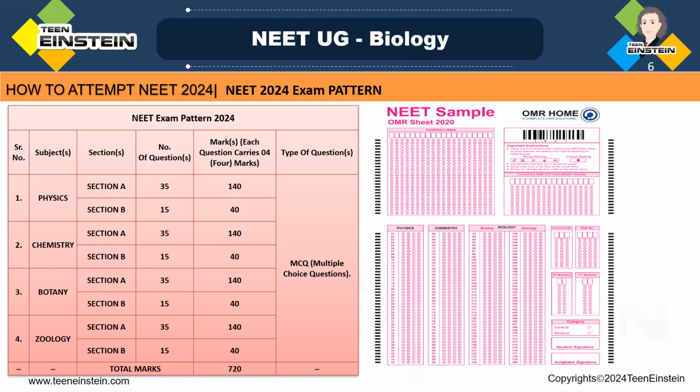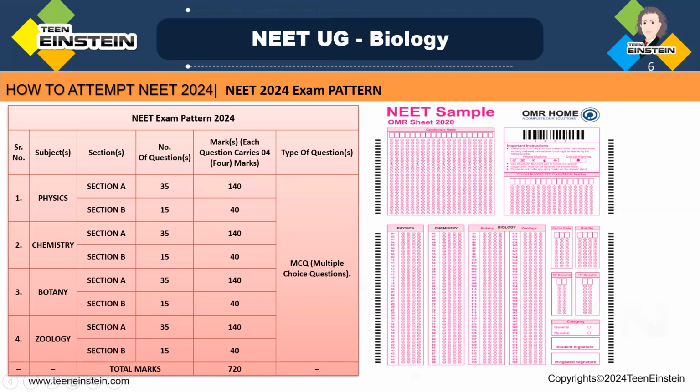So here we need to say that each subject: physics, chemistry, botany, zoology. This third and fourth together will be biology. In botany you will get 35 questions in section A, and in section B 15 questions. In zoology, section A 35 questions, and section B 15 questions. In physics you will get 35 plus 15, and in chemistry you will get 35 plus 15.